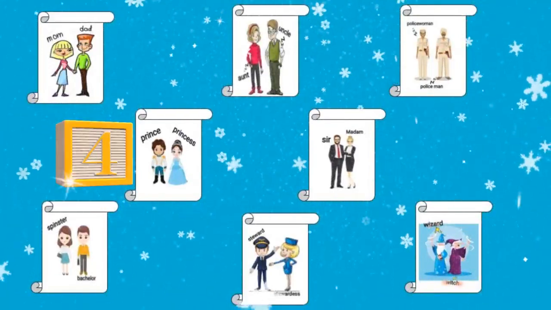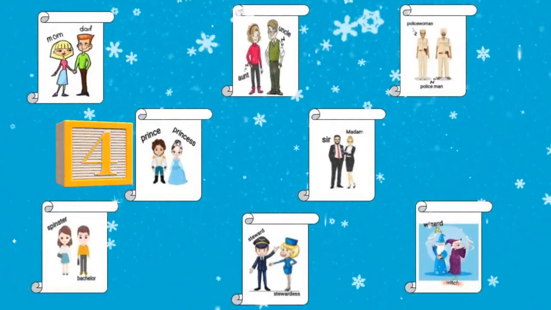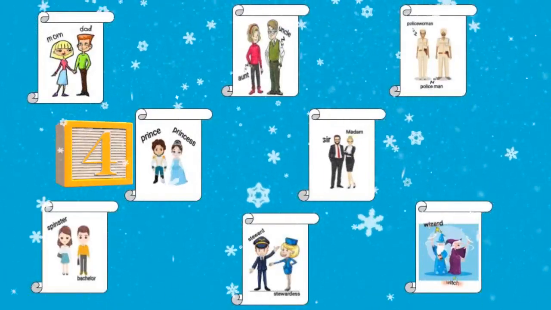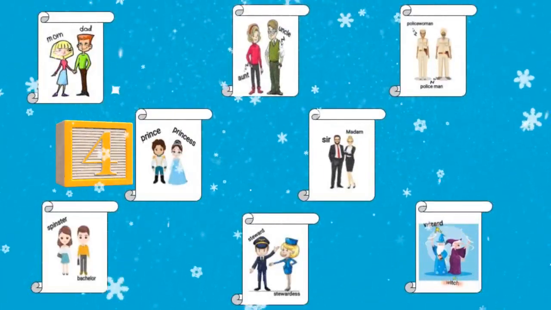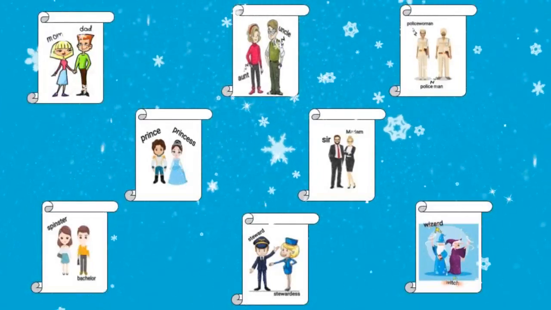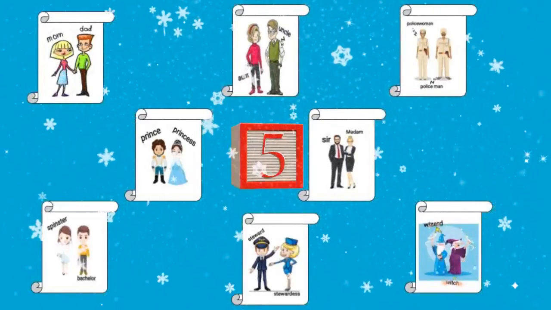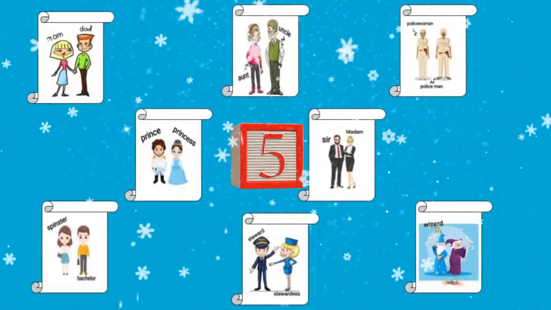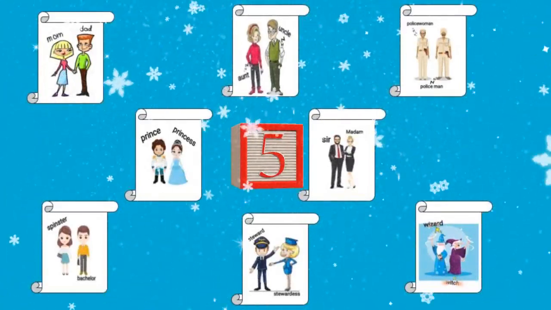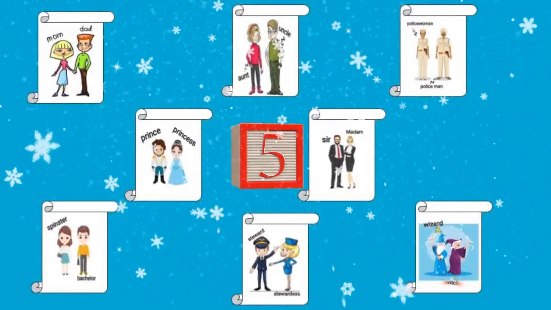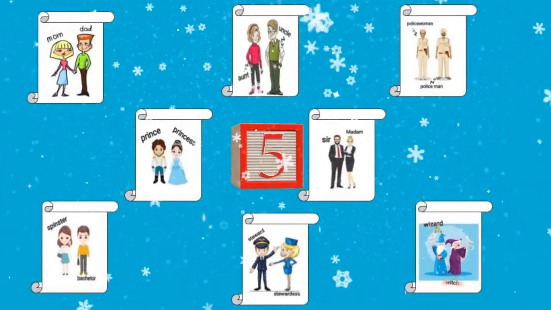Next example is prince and princess. Prince is the male gender and princess is the female gender. Next example is sir and madam. Sir refers to the male gender, that means masculine. Madam refers to the female gender, that means feminine.